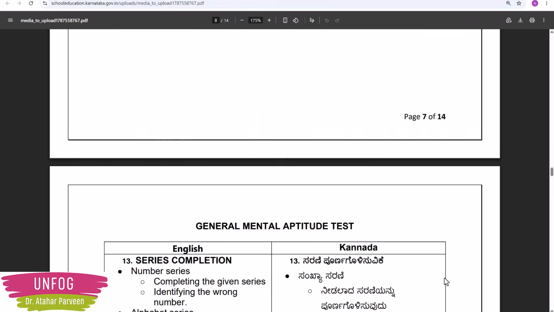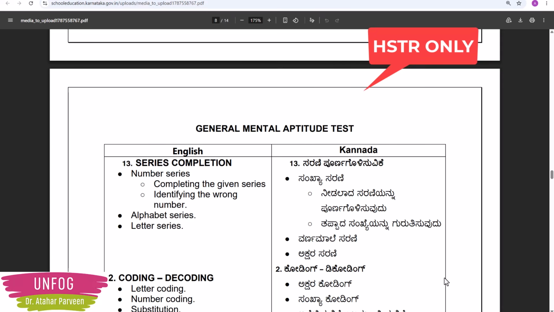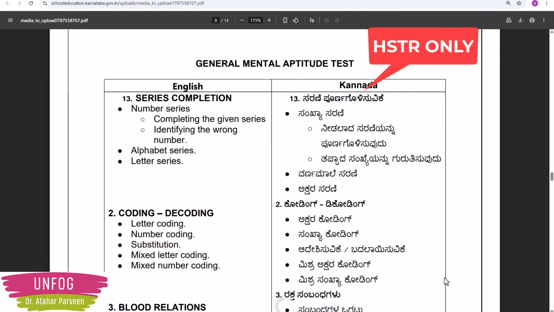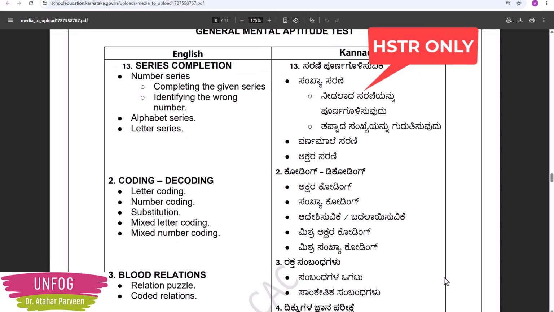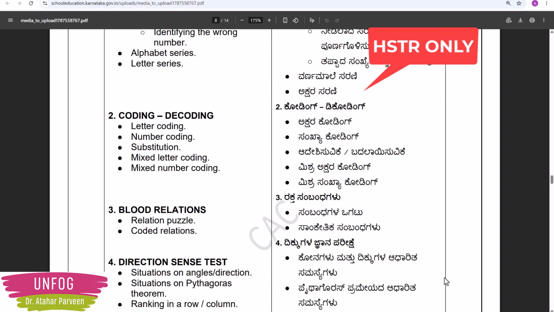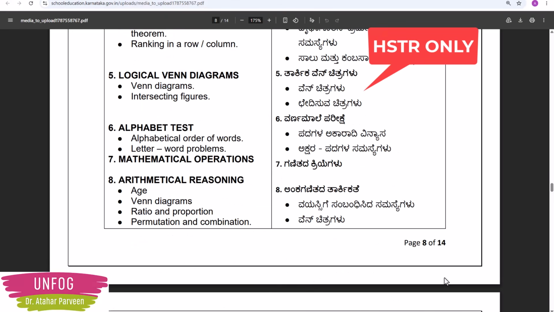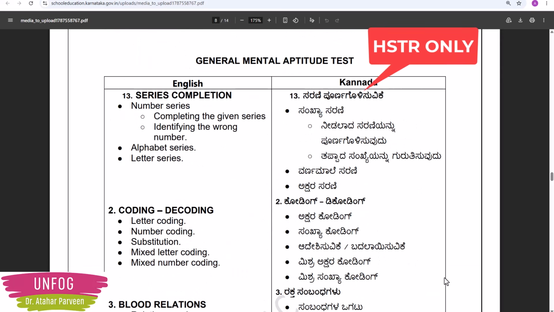Now quickly let me show you this HSTR General Mental Aptitude syllabus. See, same syllabus is there which was uploaded recently, but now they have added the reference books. So you can see here, this is not useful for GPSTR. I am telling you again. This is valid only for HSTR aspirants because the mental aptitude part they have not put in the syllabus of GPSTR. Okay. So HSTR aspirants, please note this.